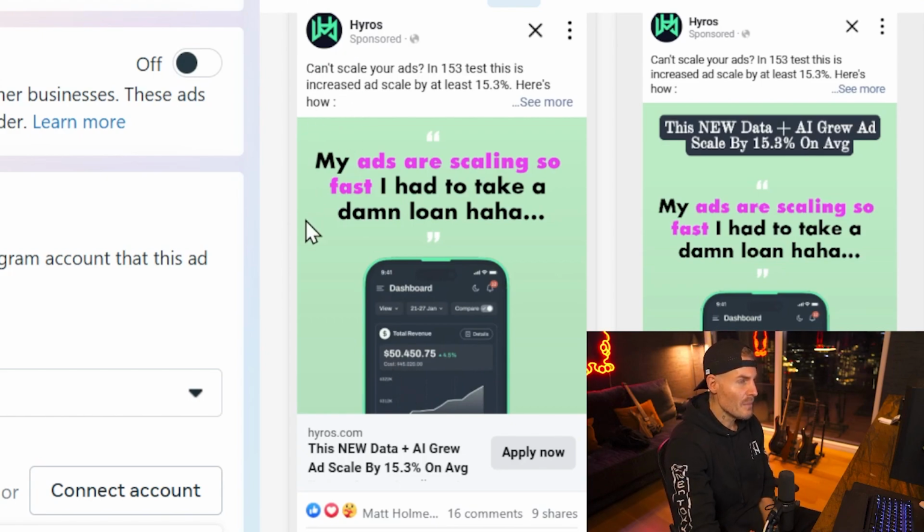But you can see the same exact pattern being used I use in my YouTube videos, and there's even ways we can systematically see how to improve this. Because the whole point is getting the eye hooked, creating curiosity, getting them to this headline right here and on to the next page. And this headline here, new data plus AI grows ad scale, or grew ad scale by 15.3% on average. The person is going to click to complete this story right here.